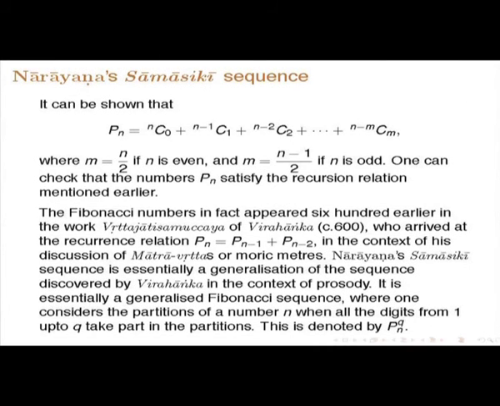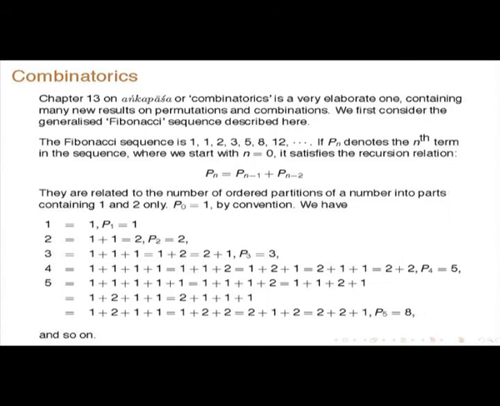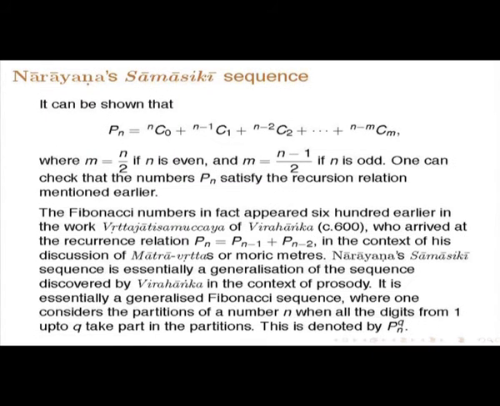So, now he goes to the Fibonacci numbers, which in fact actually appeared 600 years earlier in the work Vruttajati Samuchaya of Virahanka, who arrived at the recurrence relation Pn is equal to Pn minus 1 plus Pn minus 2 in the context of a discussion of Matrivrutas or Moric meters. This was discussed in an earlier lecture by Professor M. D. Srinivas. Narayana Samasiki sequence is essentially a generalization of the sequence discovered by Virahanka in the context of prosody.